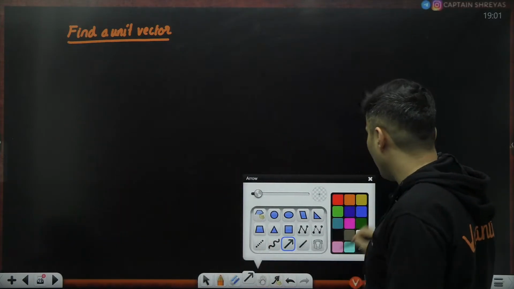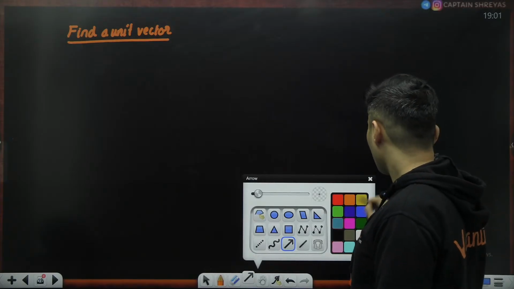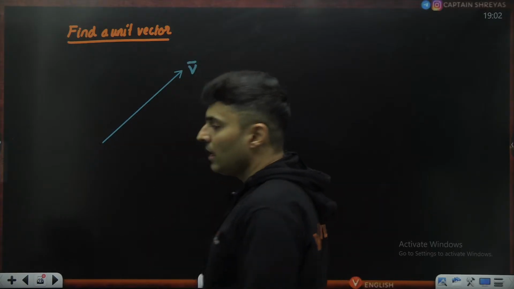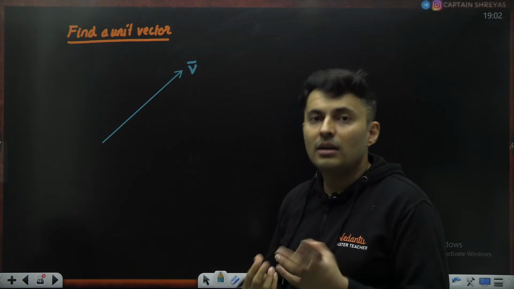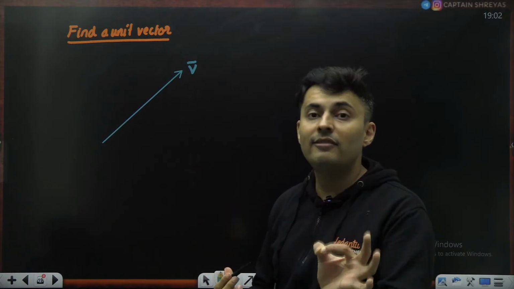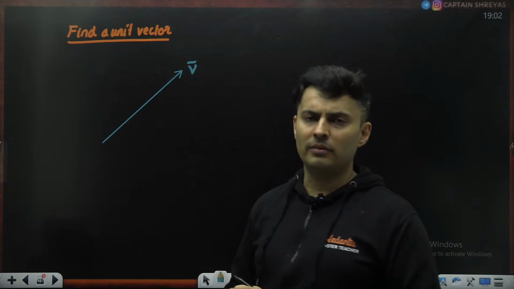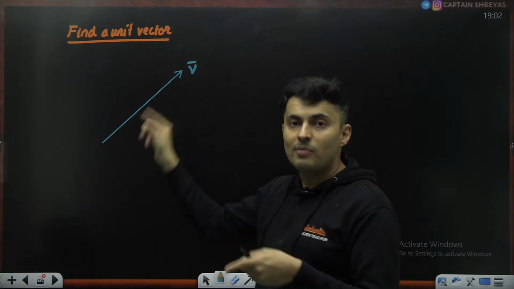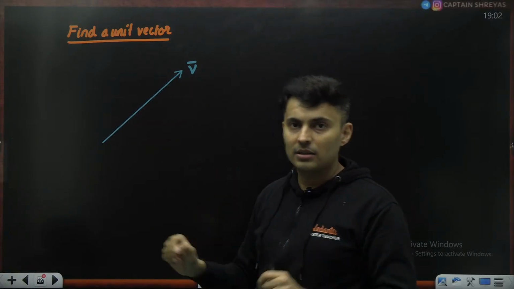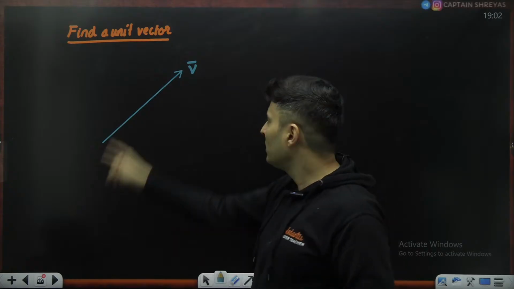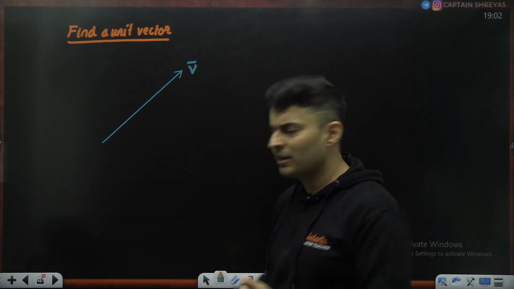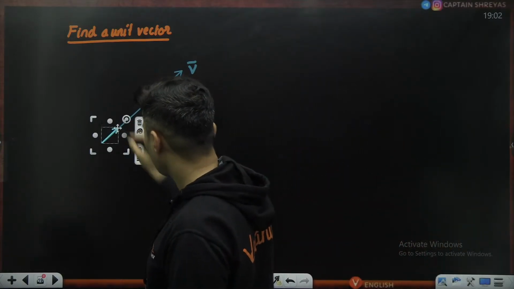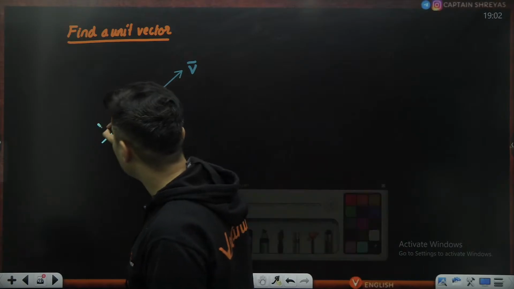So just imagine this particular problem, where you have some vector. I will call that vector V. I want to find V hat. What's the meaning of it? V hat means a vector which is in the direction of V bar, but the magnitude is 1 unit. Now this is a big vector, the magnitude is not 1. So a vector whose magnitude is 1 but in the same direction might probably be like this. So maybe this is your V hat.